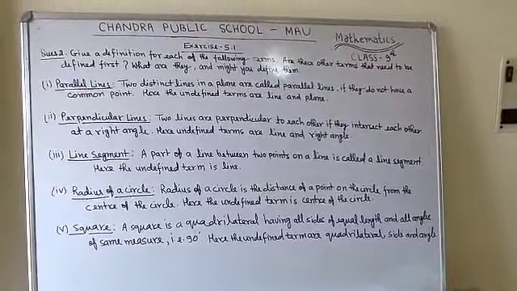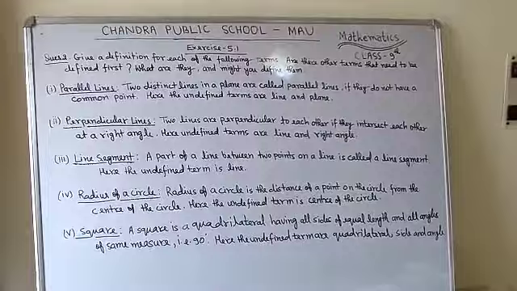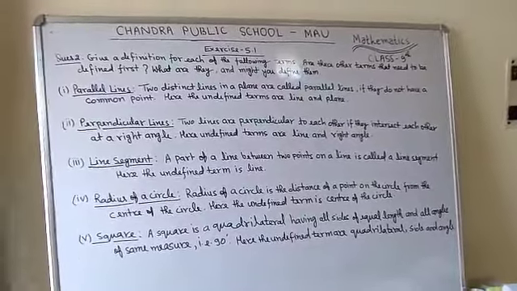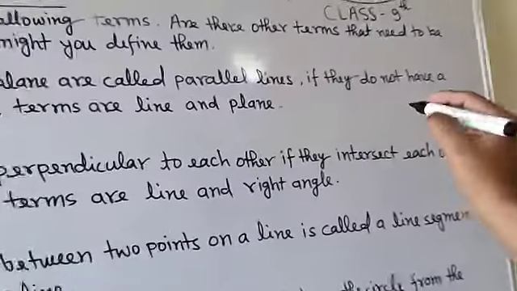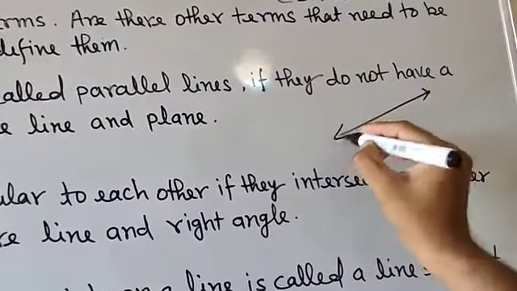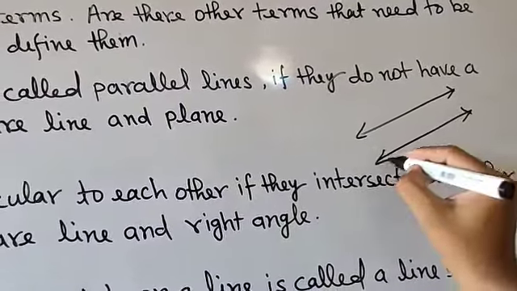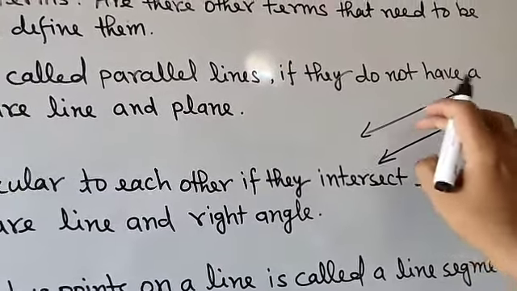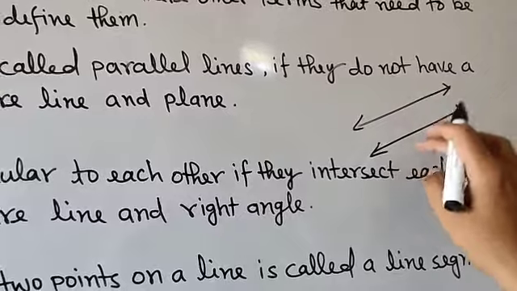First one, parallel lines. Two distinct lines in a plane are called parallel lines if they do not have a common point. So here, students, suppose I draw a line and another line. These are called parallel if they don't have a common point. Here you can find these two lines are not having a common point.